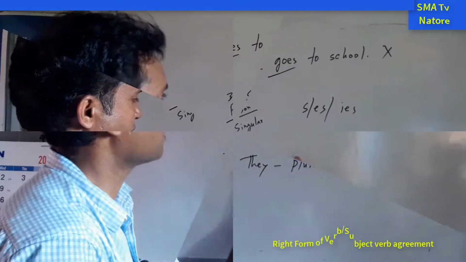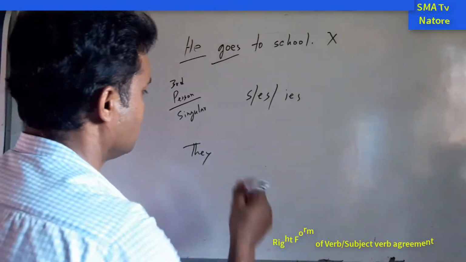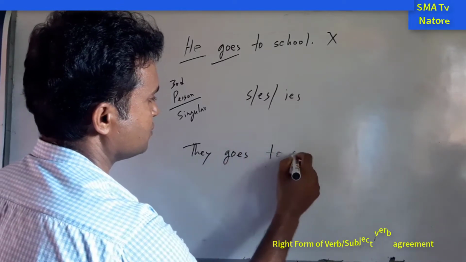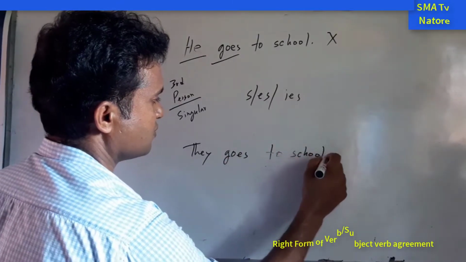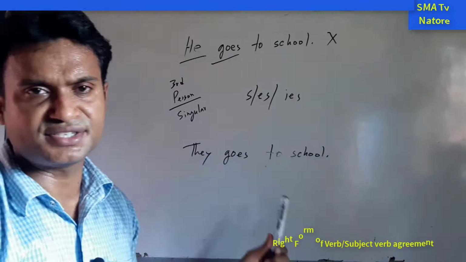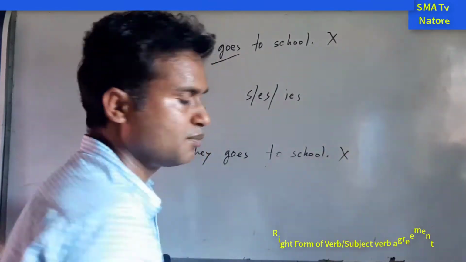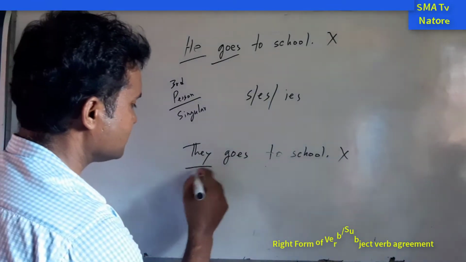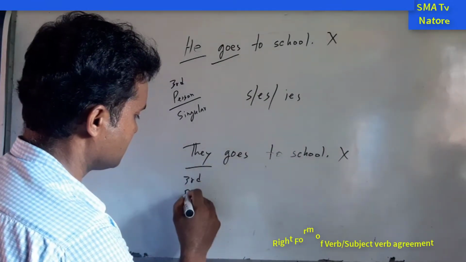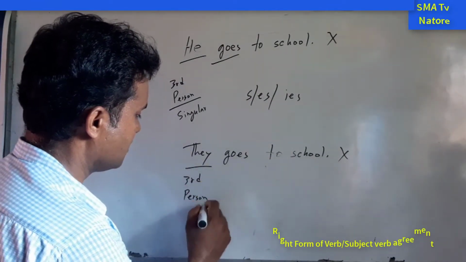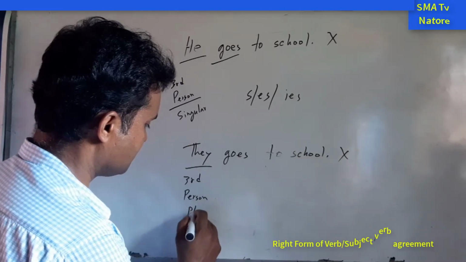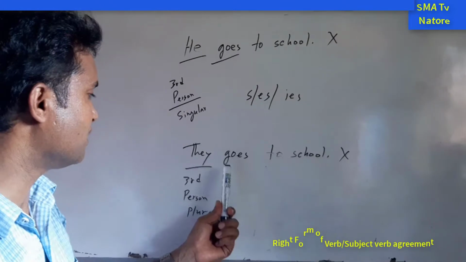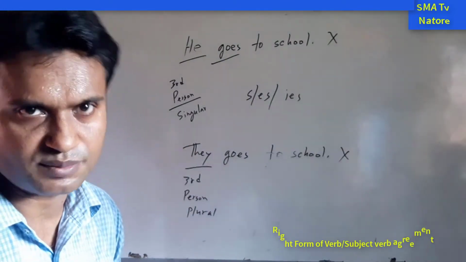Next one, "They goes to school." So here this sentence is also incorrect. But why? We have to follow the structure: this one is the third person, but this is the plural form. For this reason we have to use the plural form of the verb.